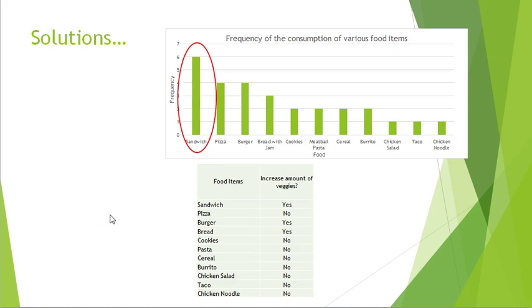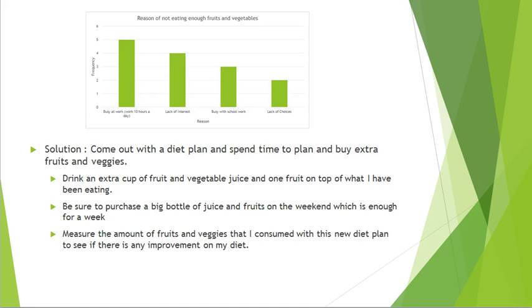Other than knowing which food items I could add more veggies to, I also came out with another solution to combine with this one, which is to spend more time to plan for my diet. As we all know from the previous slide, the reasons for not eating enough fruits and veggies are poor time management, so I have to spend just a little bit more time to plan for it.